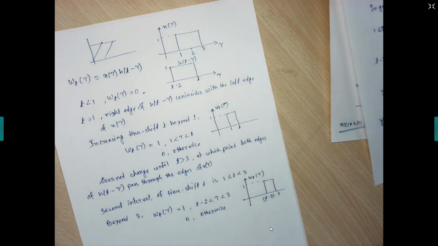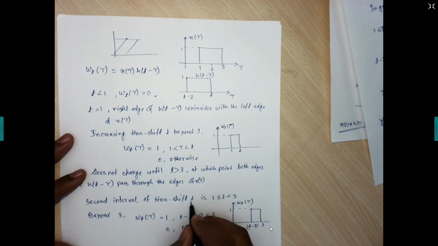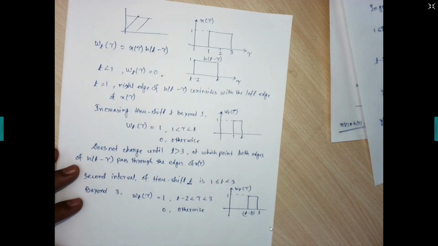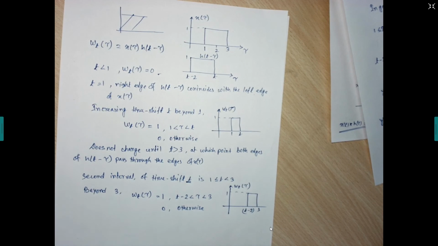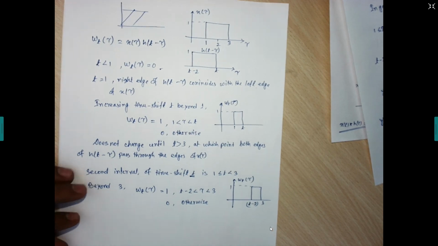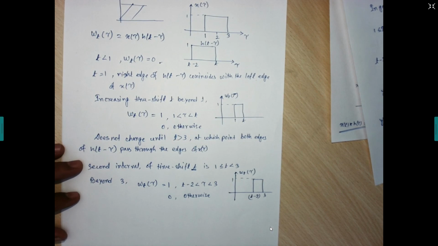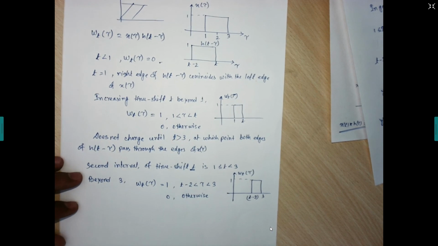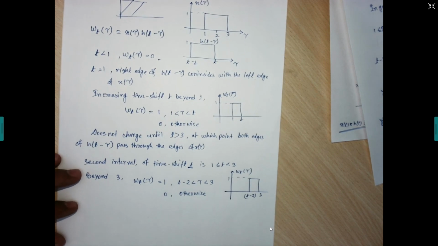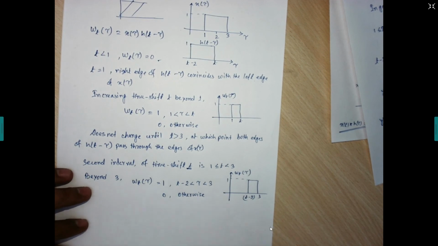So time shift is with respect to t. This t, time shift. But we are on the tau axis. Our time shift t is constant for this case. For this reflect and time shift signal, our time shift is constant, and the independent variable now becomes tau. That is what we are doing. Okay. Now this representation will not change until we get up to t equals 5.